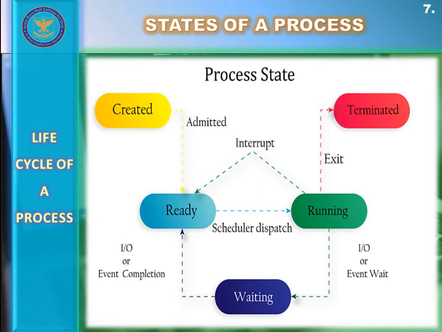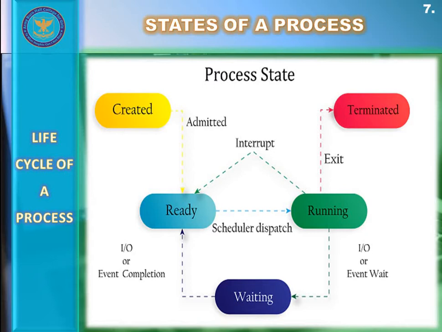Processes that are ready for execution are placed in a waiting queue or priority queue inside the RAM. Of course, when there are multiple processes present inside the RAM and all these processes are waiting for the CPU to get them executed, the operating system at that time, inside that ready state, creates a waiting queue. You can call it a ready queue or a waiting list, and it arranges all these processes inside that ready queue.